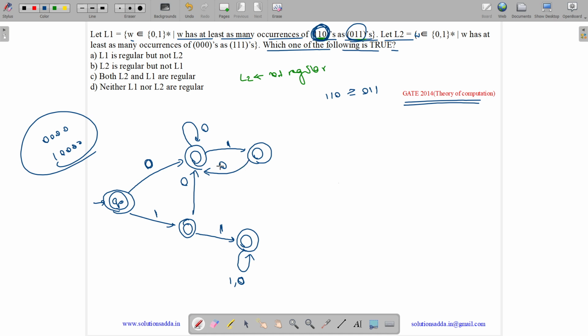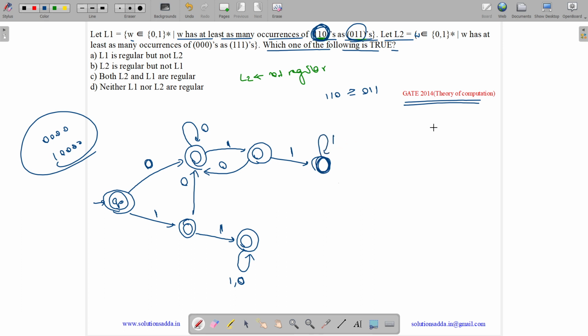Still it is satisfied. But if you come over here, if you have 01 and then a single 1, then how many 011s do you have? You have 1011. So it is a non-accept state. You have a 011. So for this, it is a non-accept state.